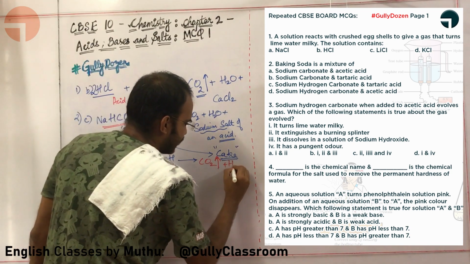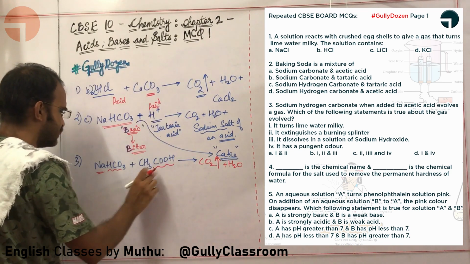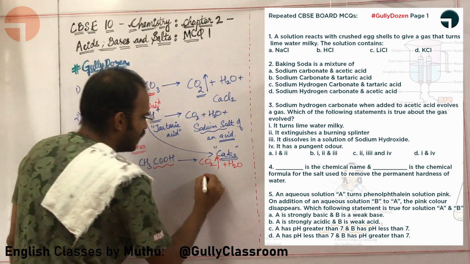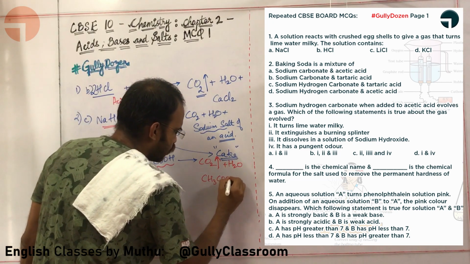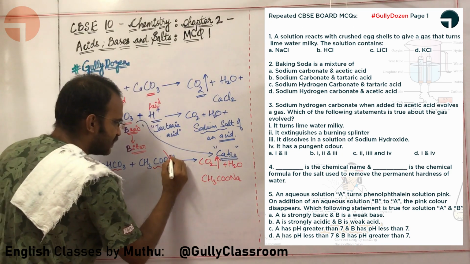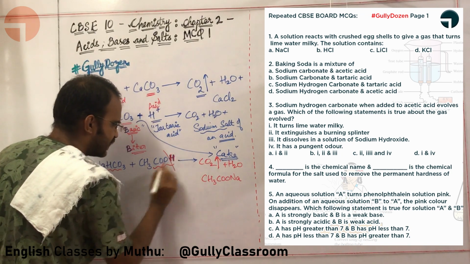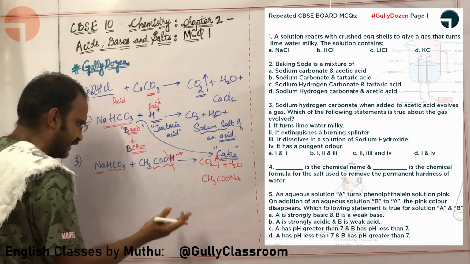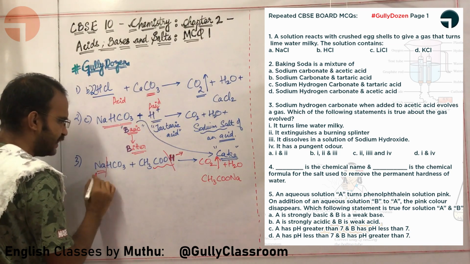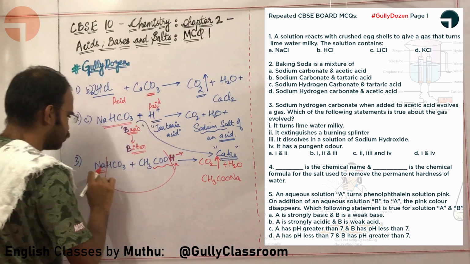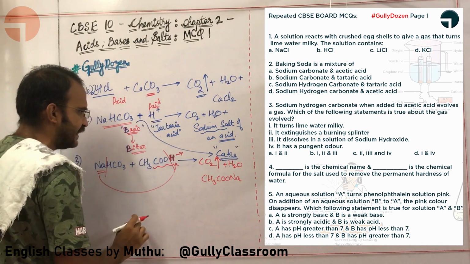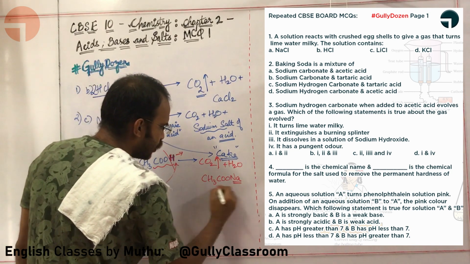Okay, let us complete the reaction and then check the question. Then you will also get H2O. Why sir? Because here there is oxygen, here there is hydrogen, they will combine to give you H2O. What next sir? I will get CH3COONa. This particular H from acetic acid will be sent outside, and in this particular place what will come? Sodium from here will come and replace hydrogen from acetic acid and it will form sodium acetate.